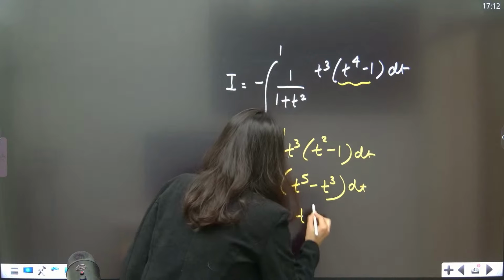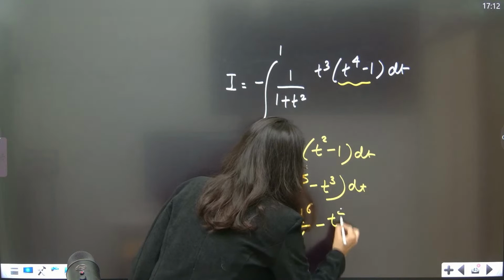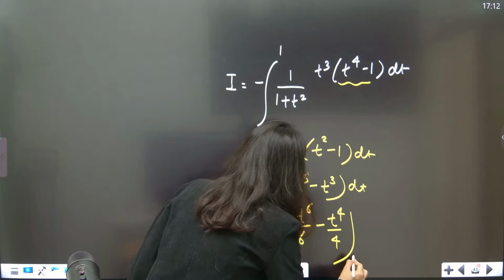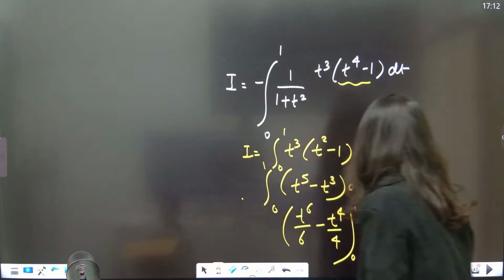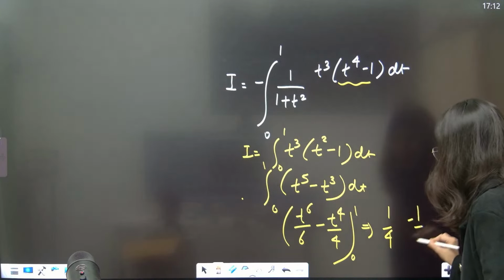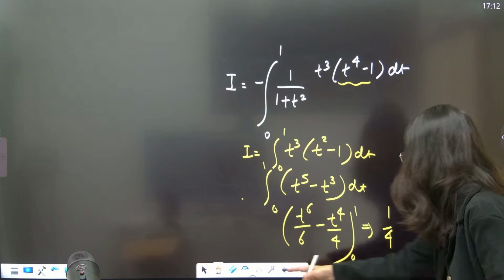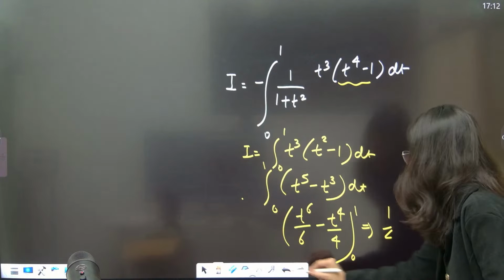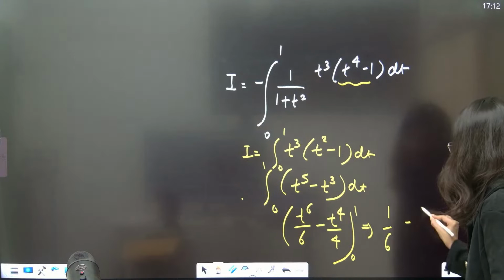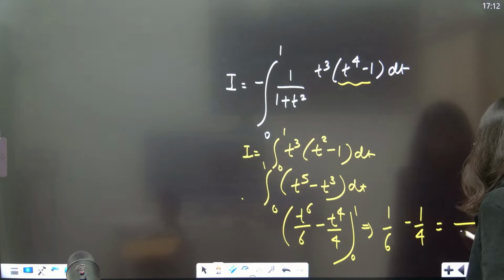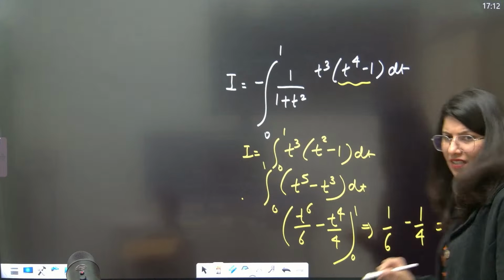So this is t power 6 by 6 minus t power 4 by 4, and this is 0 to 1. And now if you put in 1 by 4 minus 1 by 6, 6 4s are 24 and minus 2, so minus 1 by 12. Is it correct?